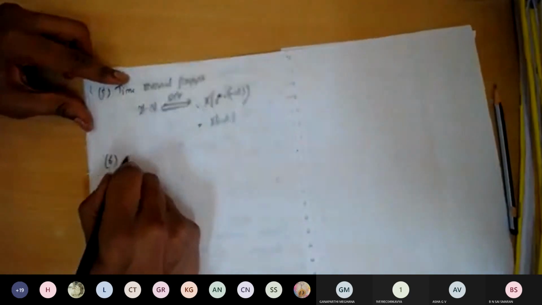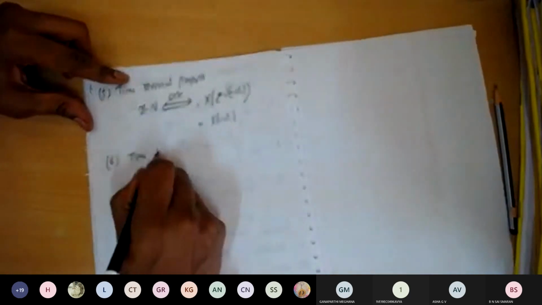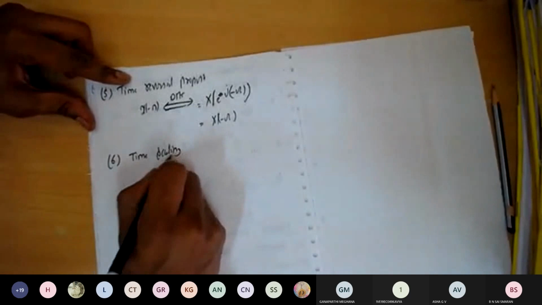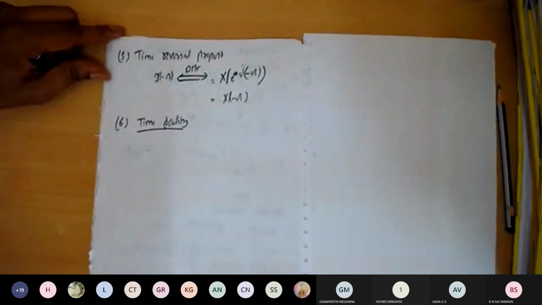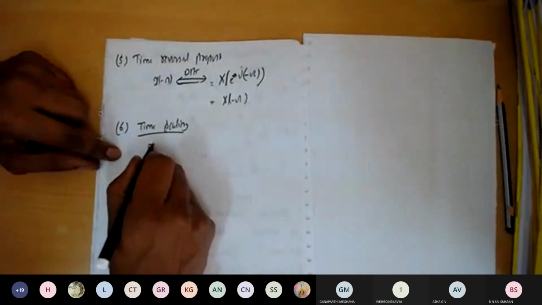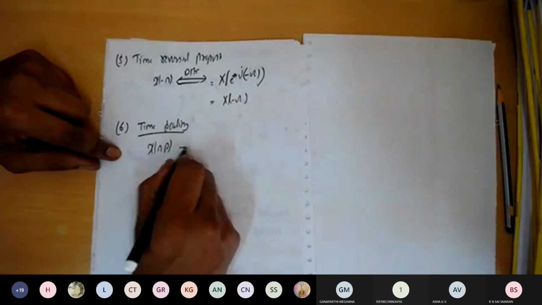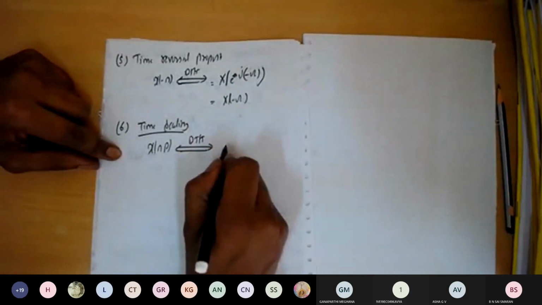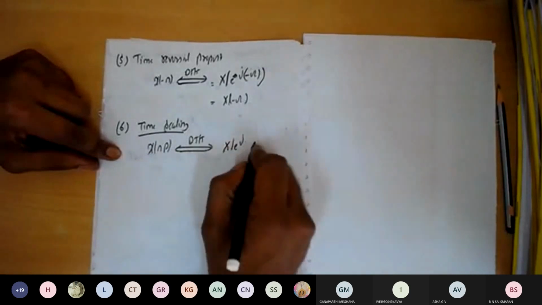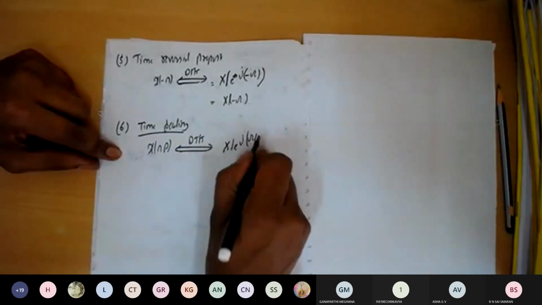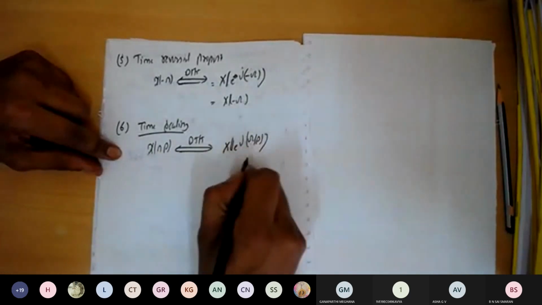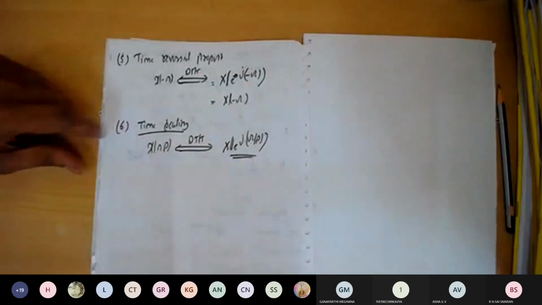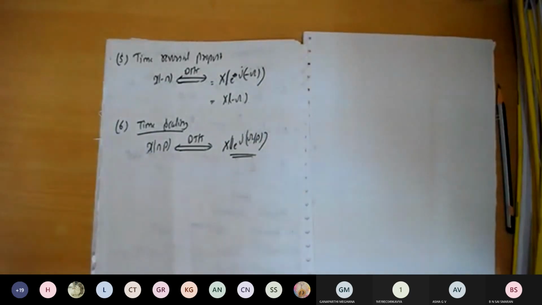The next property is called the time scaling property. You are going to scale in the time domain by a factor equal to p. So it is x of n into p. In the frequency domain, if we take the DTFT, it is X of e to the power of j omega by p. So this one you are going to get in the frequency domain.